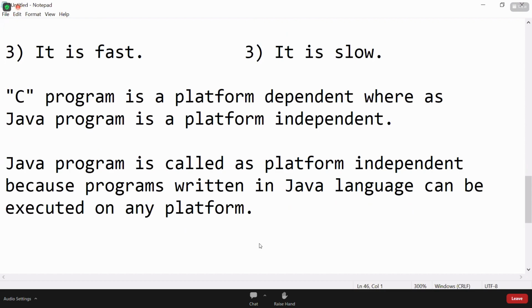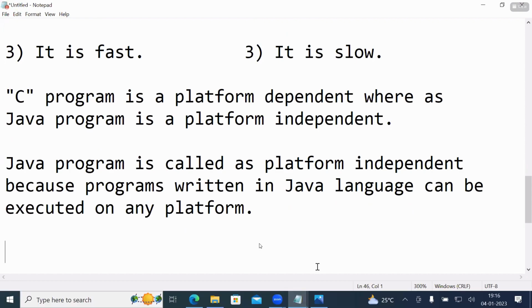Is JVM platform independent? No, it is dependent. Write it.